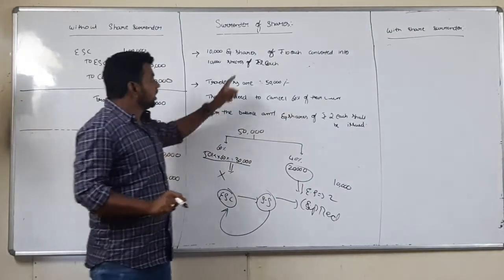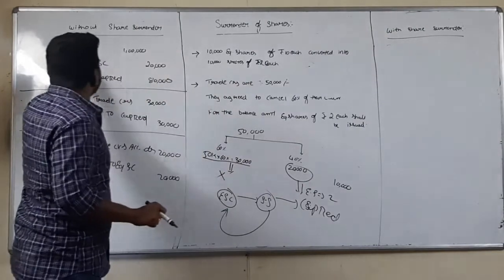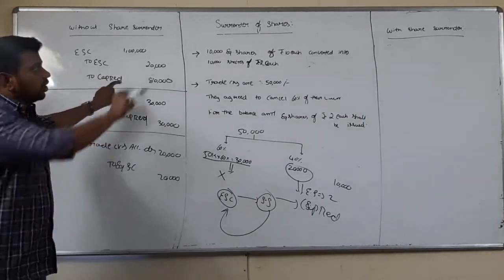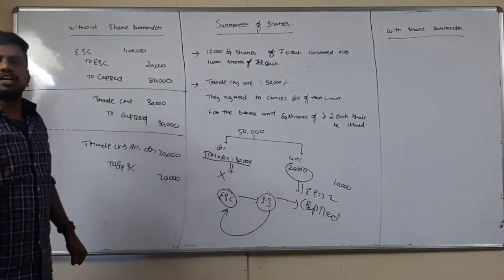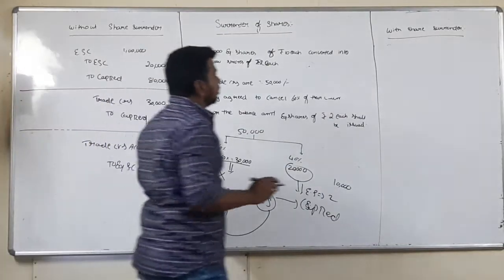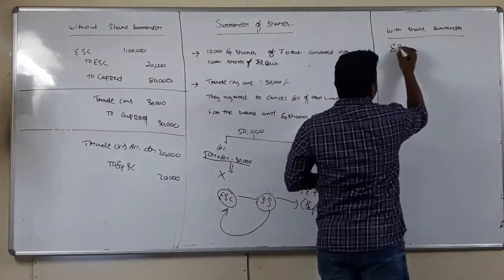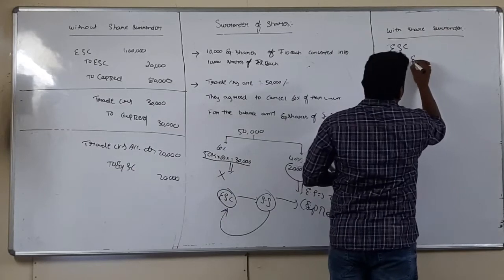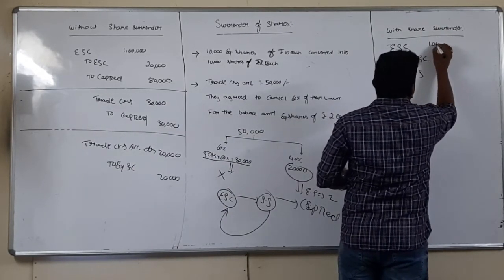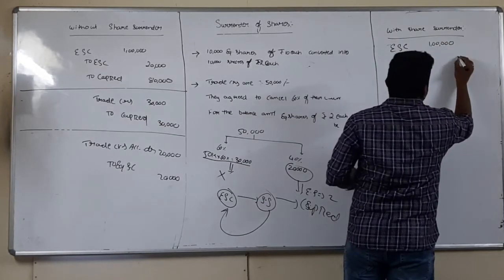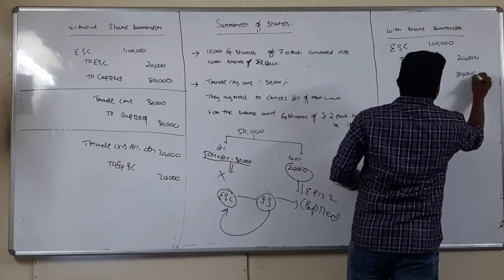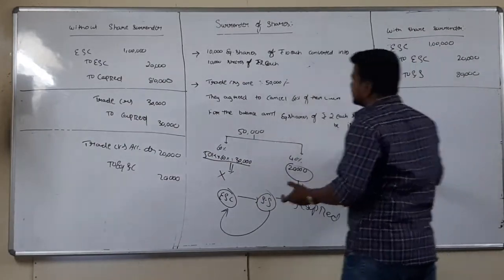Now what we'll do is, first entry, here I passed the entry as equity share capital to capital reduction. Now in case of share surrender, I won't transfer to capital reduction, I will be transferring to share surrender account. So what entry do I pass? Equity share capital account debit, to share surrender, 1,20,000, 80,000. Now the next entry is the same entry.